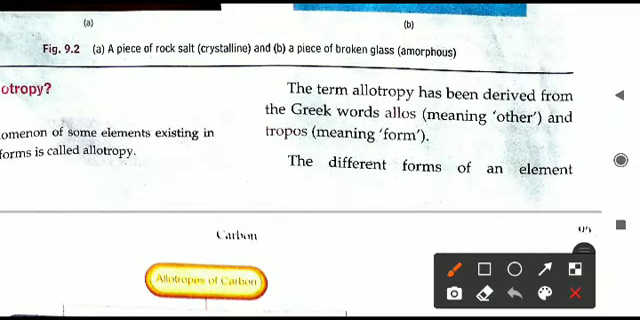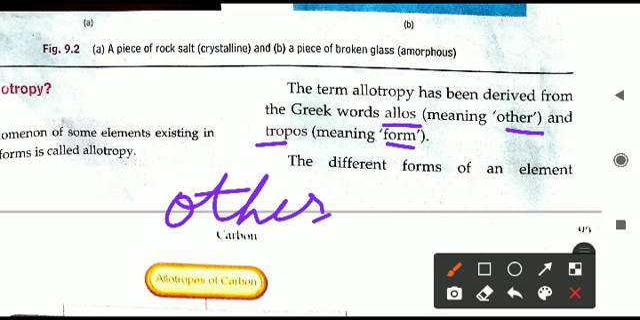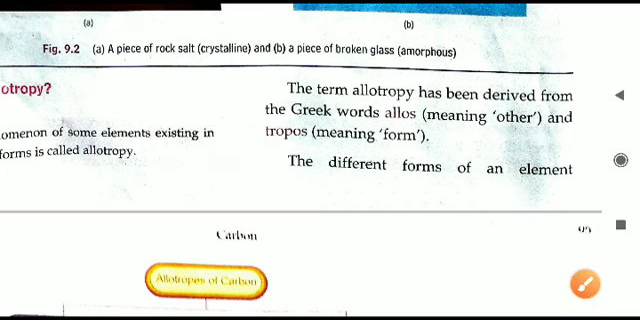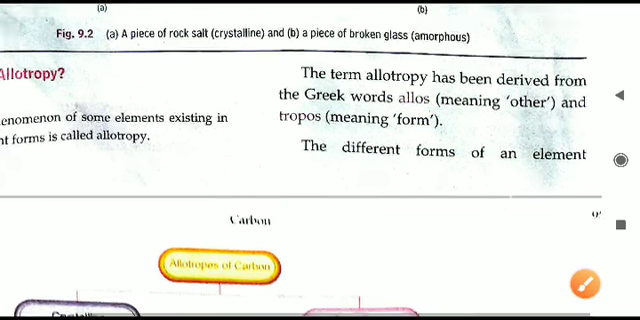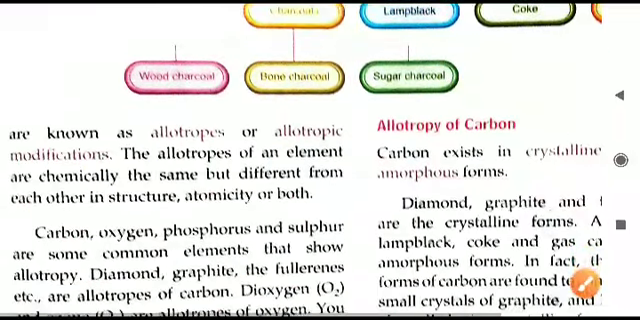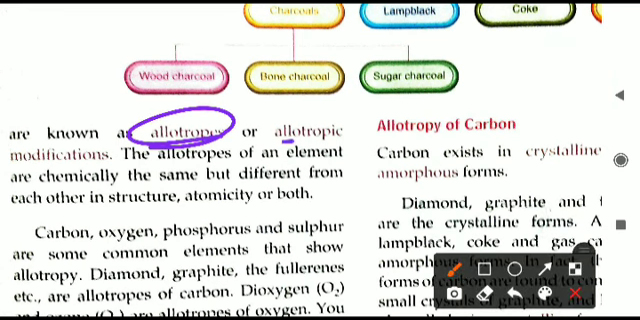What is the meaning of the term allotropy? It is taken from the Greek language: allos and tropos. Allos means other, tropos means form. So allotropos means other form of something. The same thing in different forms. So the different forms of the element, when they show this allotropy, are called allotropes or allotropic modifications.